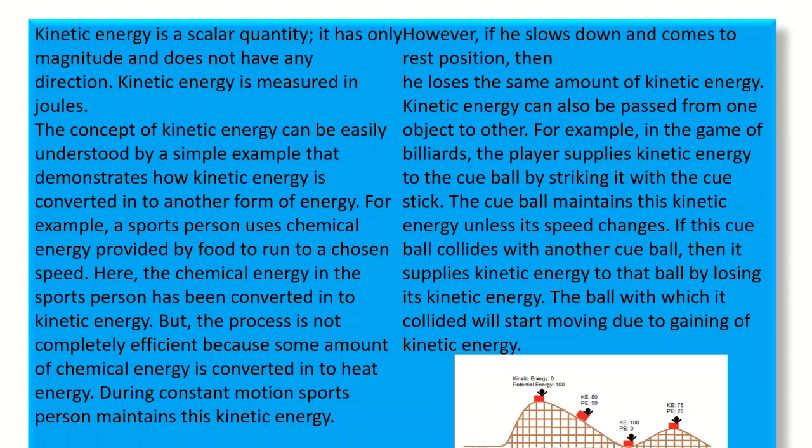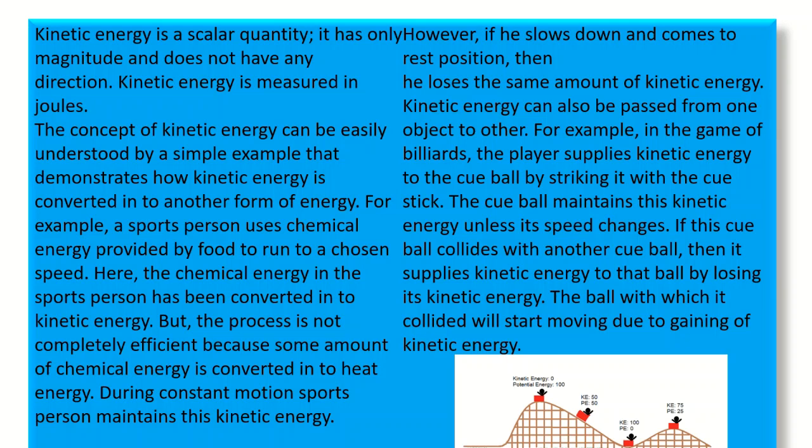But the process is not completely efficient because some amount of chemical energy is converted into heat energy. During constant motion, the sports person maintains this kinetic energy. However, if he slows down and comes to a rest position, then he loses the same amount of kinetic energy.